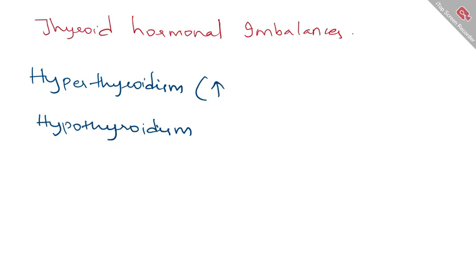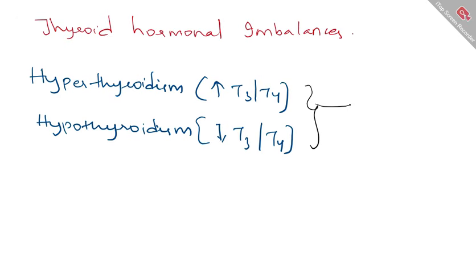We know if it is elevated levels of T3 or T4, that is hyperthyroidism; reduced levels of T3 and T4 is your hypothyroidism. These are further divided into primary and secondary, which means that you have primary hyperthyroidism, secondary hyperthyroidism, primary hypothyroidism and secondary hypothyroidism. Before we understand the causes of primary and secondary hyper and hypothyroidism, we need to know something called the hypothalamic-pituitary thyroid axis.